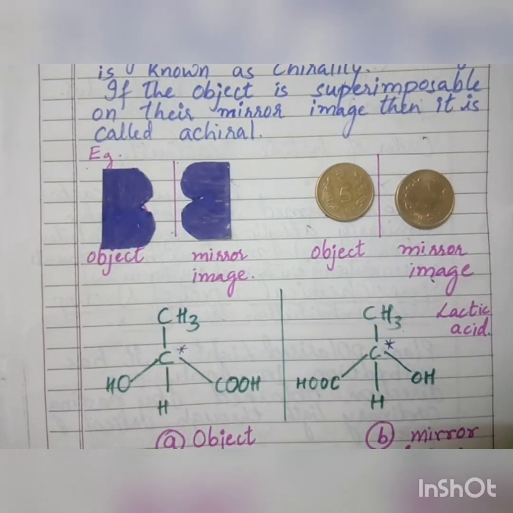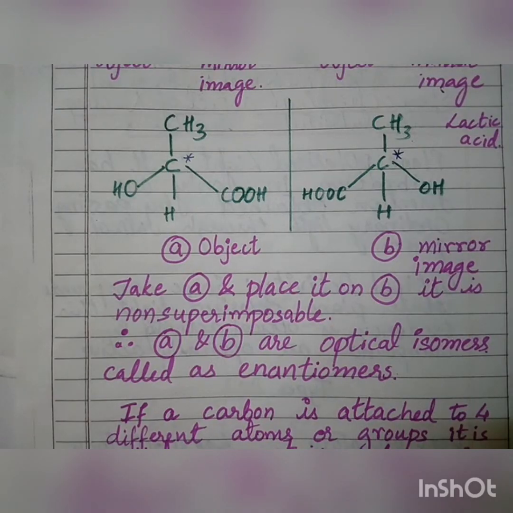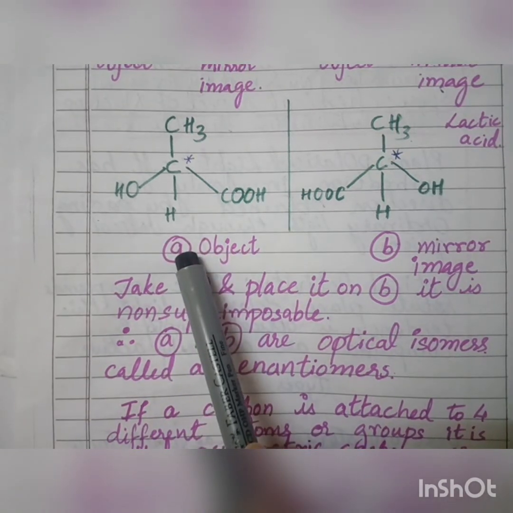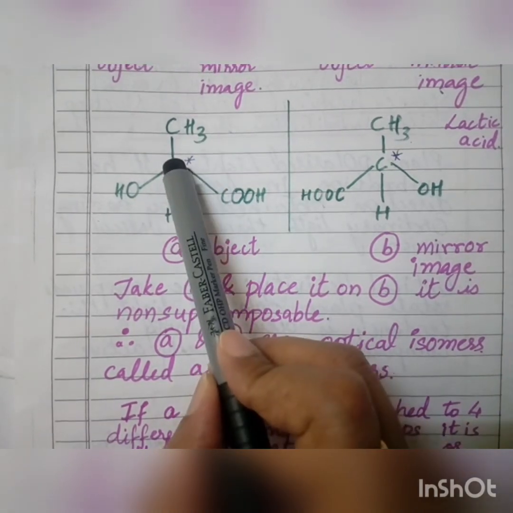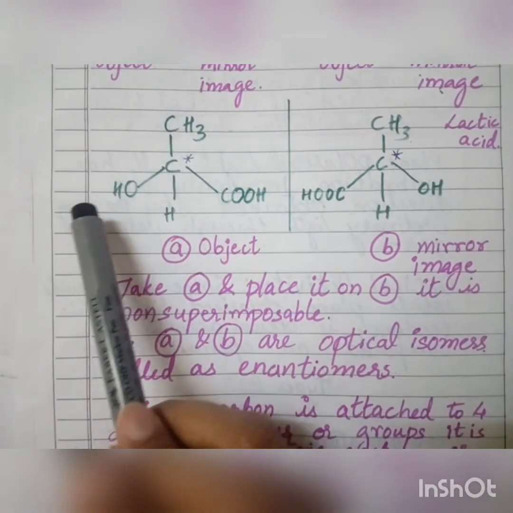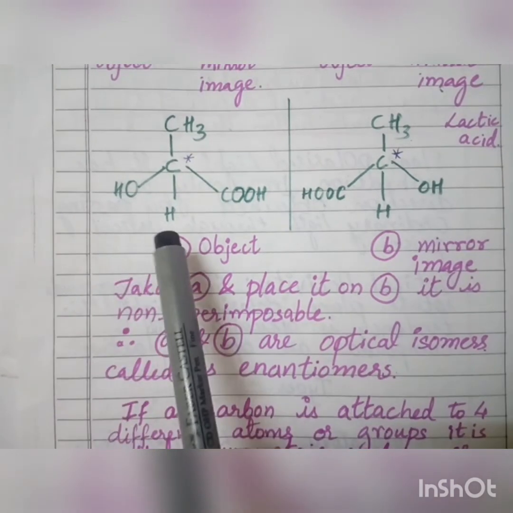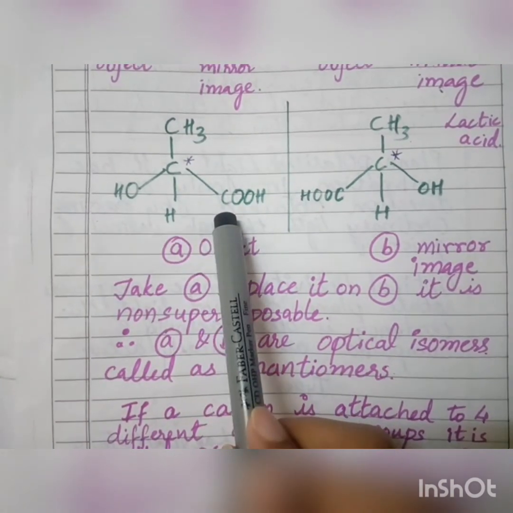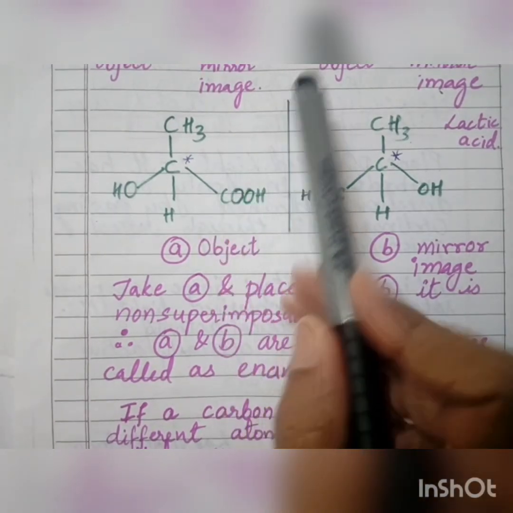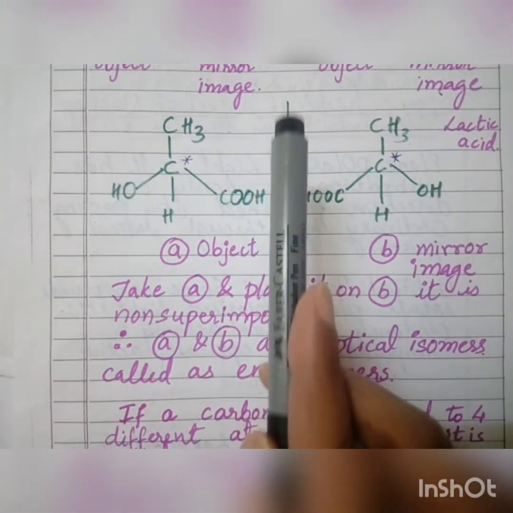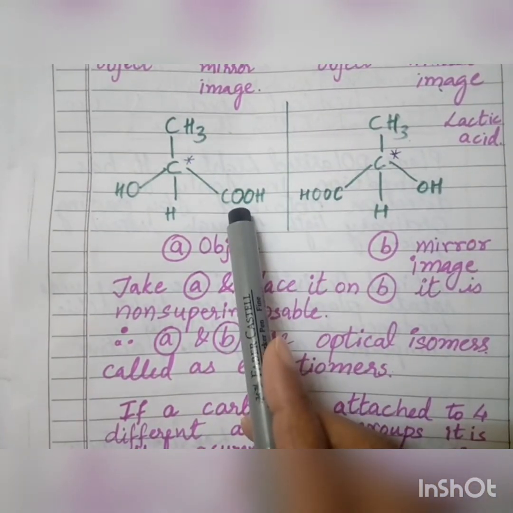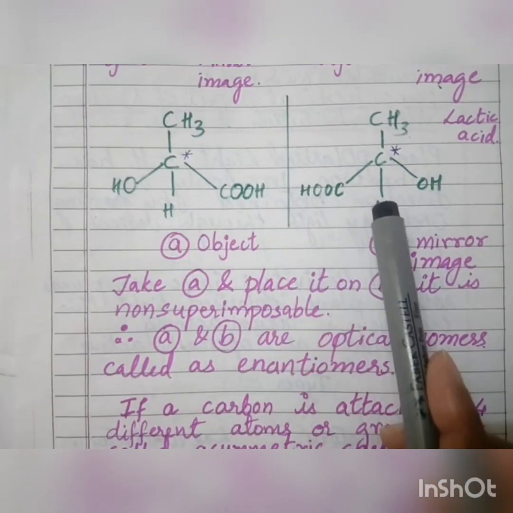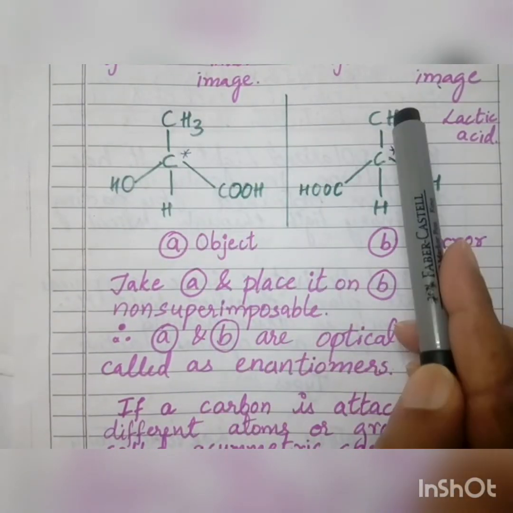So now let us take a molecule and the formula and let us take a look at it. So here I have a compound. Now in this compound there is carbon at the center. To this carbon there is a methyl group attached. Towards my left is OH, below is H, and towards the right is COOH. Place one mirror over here. When you place a mirror over here, the image will be falling in this one. So this COOH will come here, this H comes here, this OH comes here, and this CH3 comes here.